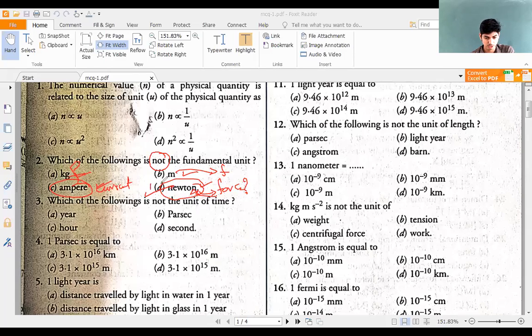So the option here is B. It's a derived physical quantity. Very good.